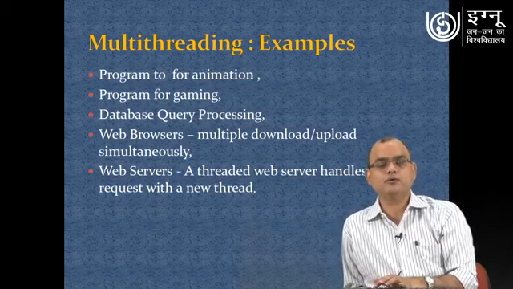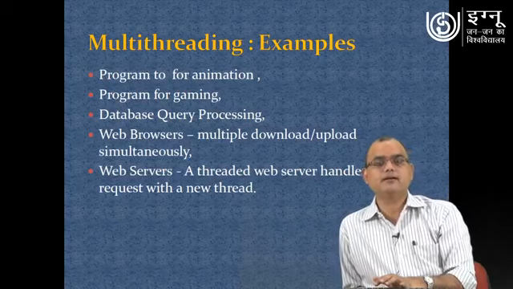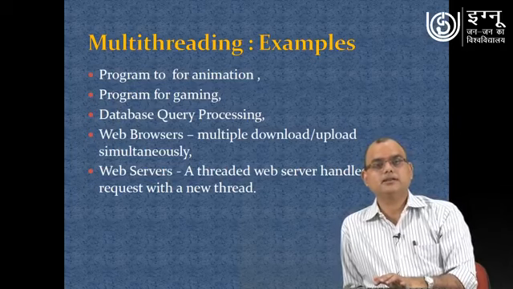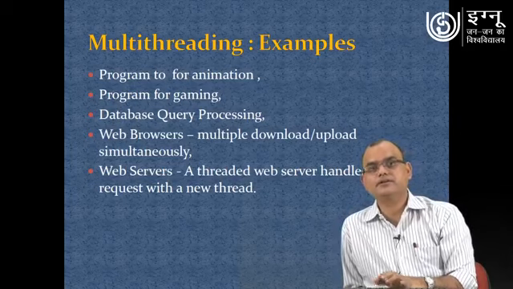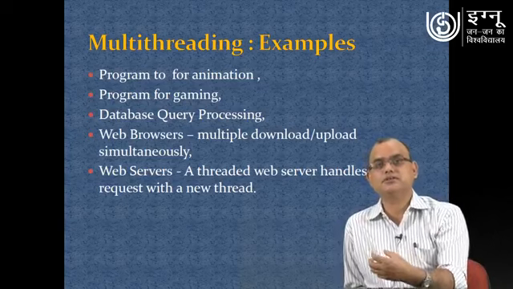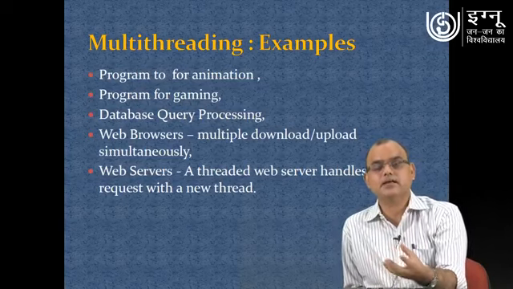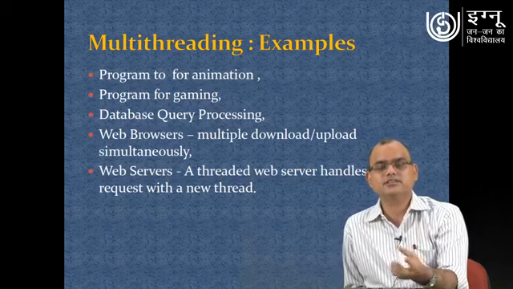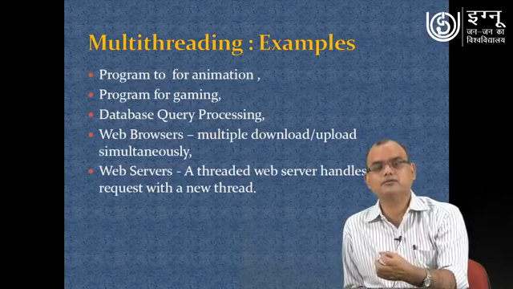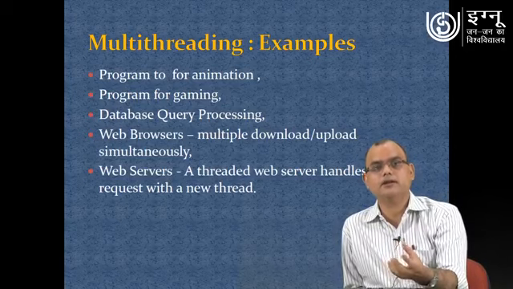Obviously, there are some more specific requirements in terms of utilization of common resources, where some resource is critical and cannot be shared by different threads simultaneously. So the concept of synchronization or blocking of those resources also comes in multi-threading, as you might have learned in your operating system course.